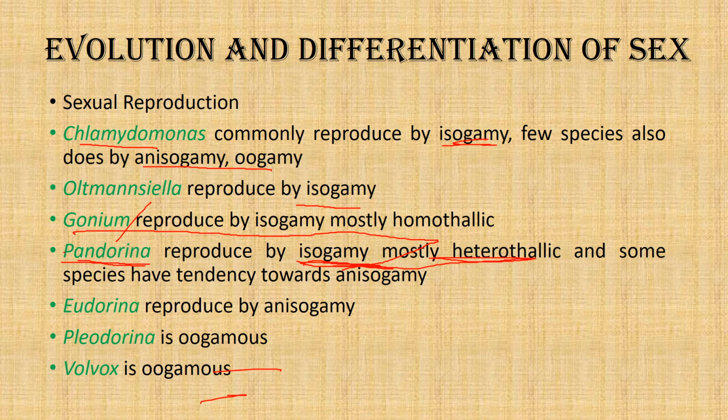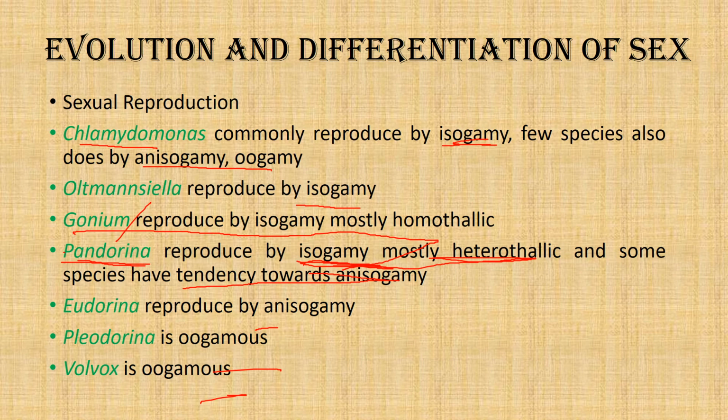And in the other type of sexual reproduction, apart from isogamy, it also shows a trend towards anisogamy. This trend towards anisogamy is another step forward in case of advancement or more sophistication in case of sexual reproduction.